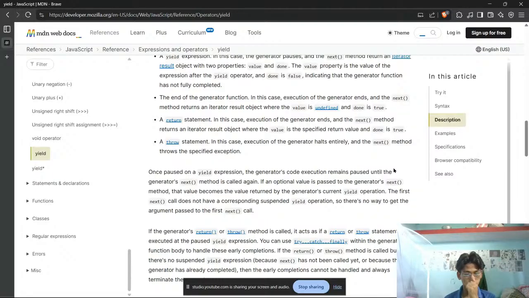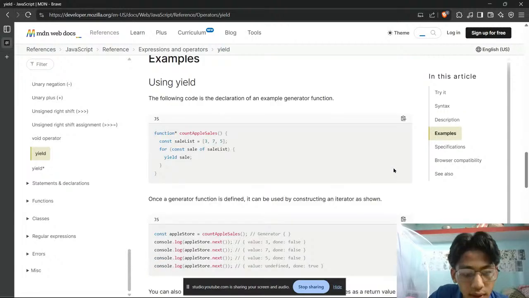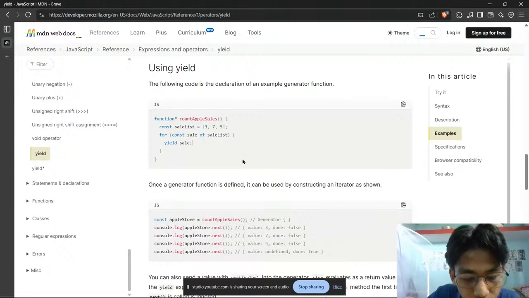So the next method is called again, and an optional value is passed. Got it, I got it. So over here you can see what it does. It's just like holding a value, like for constant of cell. So we just hold a value at times, yield cell and yield cell. Okay. So until we call, like, apple center, we just pass it to apple center dot next value and dot false.